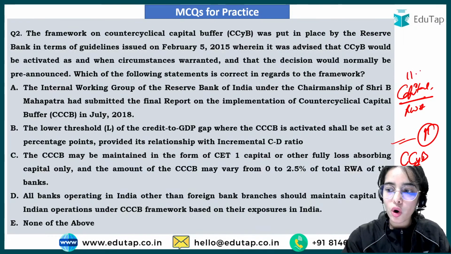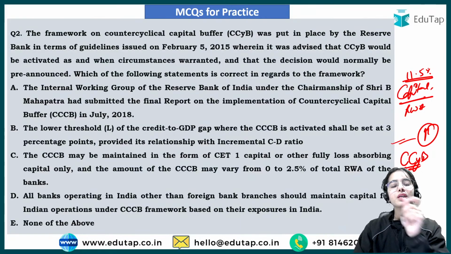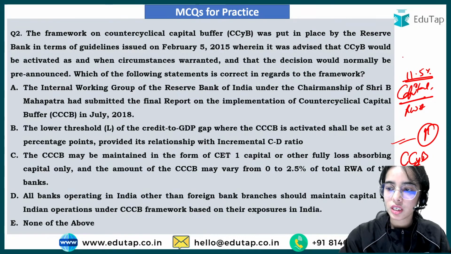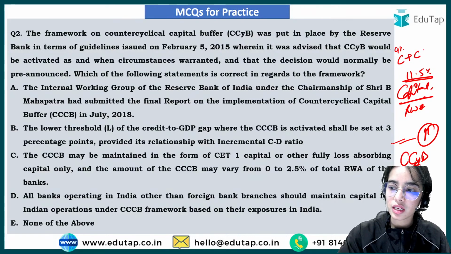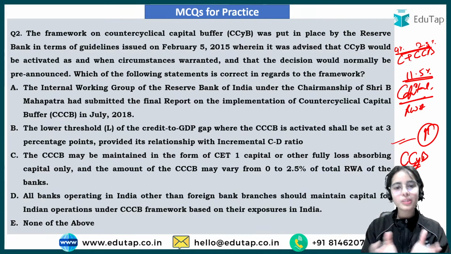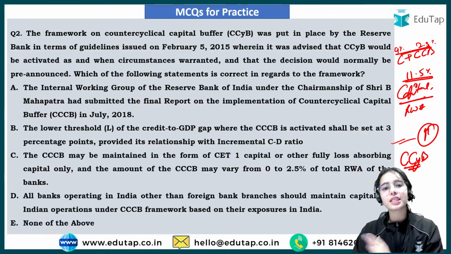In a normal situation the banks maintain 11.5%, that is the normal capital CRAR of 9% plus the capital conservation buffer of 2.5%.